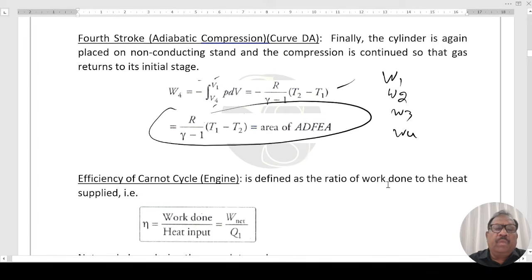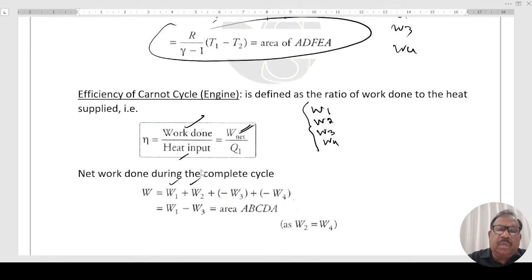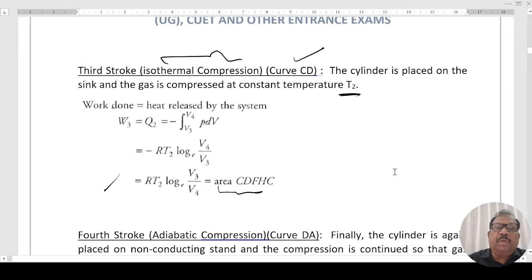Right? Now, efficiency of Carnot engine. What is that? Work done divided by heat input. Net work done will be what? There were 4 strokes. First, isothermal expansion, adiabatic expansion, isothermal compression, adiabatic compression. 4 works are there. In this case, these are the expansion, these are the compression. So net work is, this comes out to be equal to this one. This is the area ABCDA.